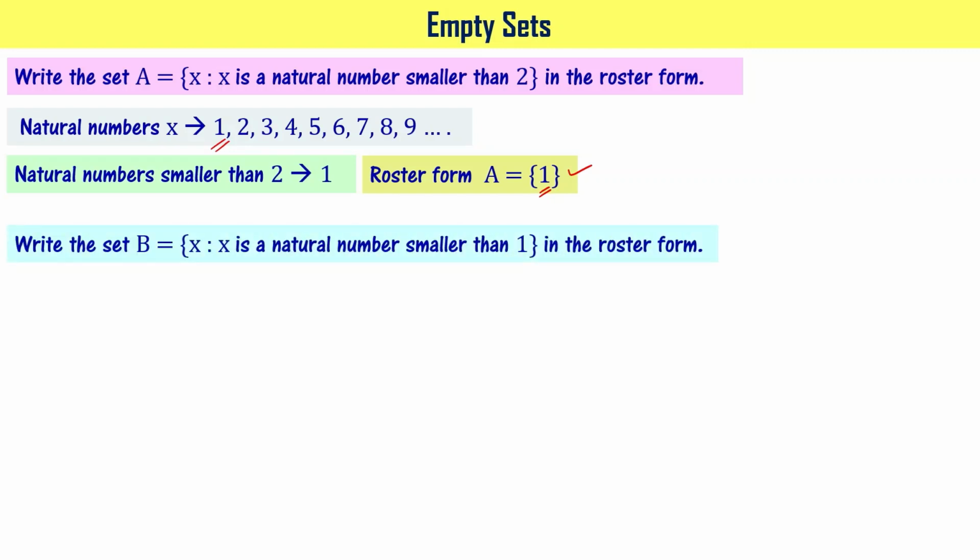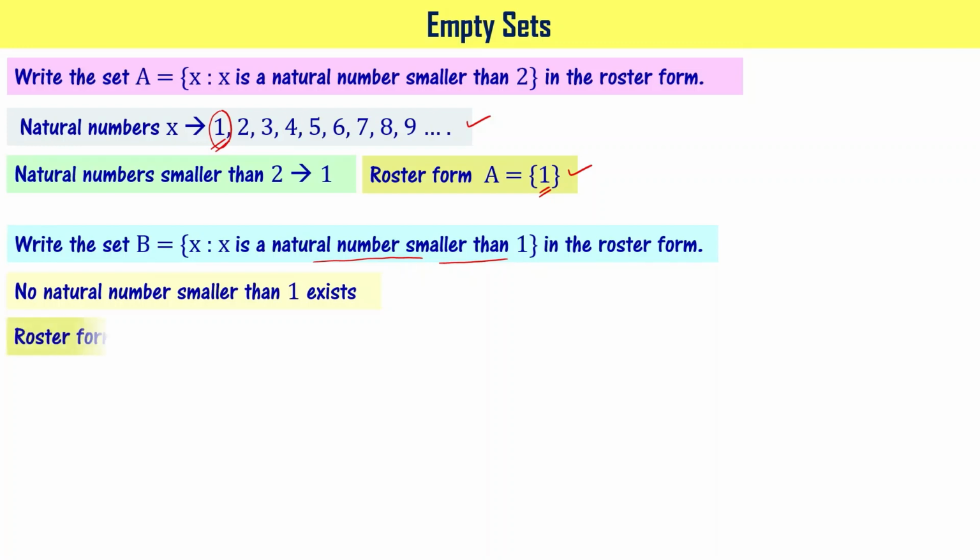Write the set B equal to {x : x is a natural number smaller than 1} in the roster form. Natural numbers start with 1, right? The smallest natural number possible is 1. It means you will not have any natural number smaller than 1, right? So no natural number smaller than 1 exists. In the roster form, I'll write it as B equal to curly brackets open and close without any elements. The set B has no elements.